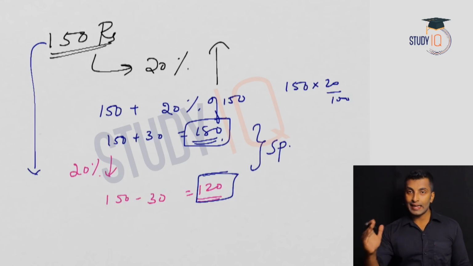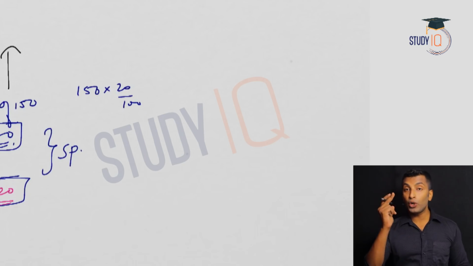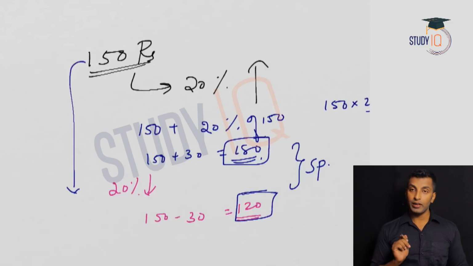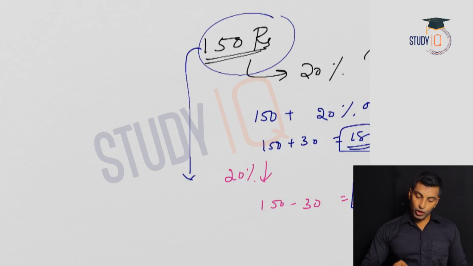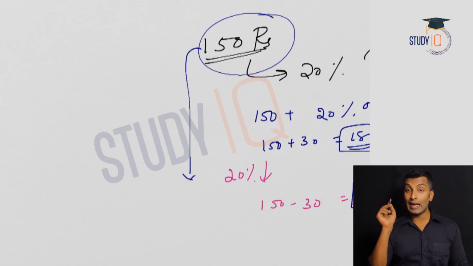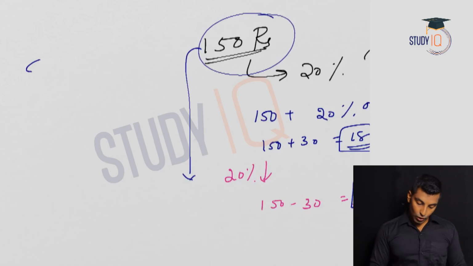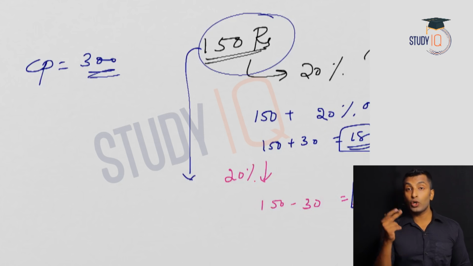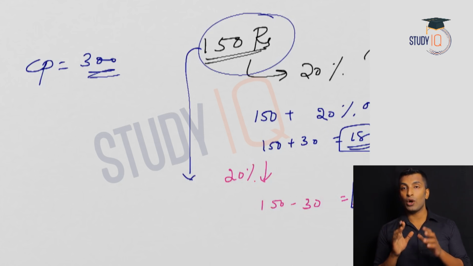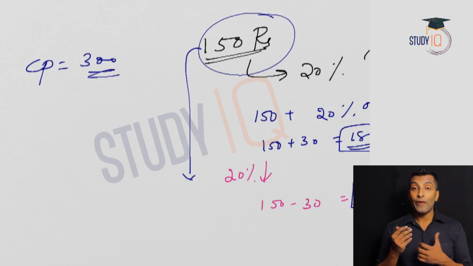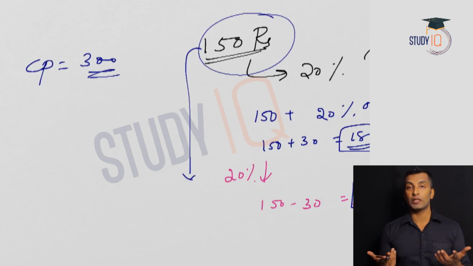Now if you extend this concept, you bought two items and each costs 150. So instead of one item, you bought two items. What is your actual cost price? Your cost price is actually 300. For this 300, you got two items. Now the question can be like this: one you sold at 20% profit and one you sold at 20% loss. What is the effective profit or loss percentage?